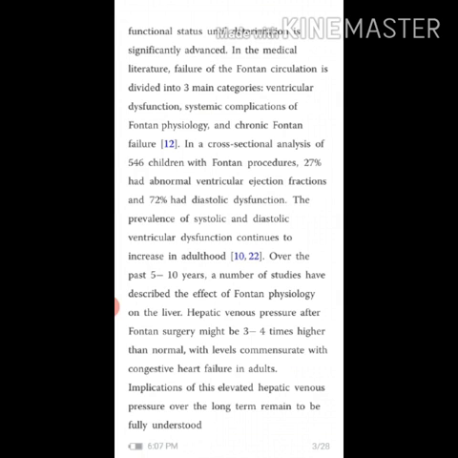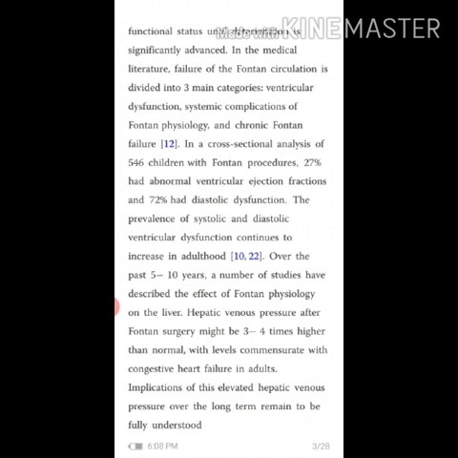deterioration is significantly advanced. In the medical literature, failure of the Fontan circulation is divided into three categories: ventricular dysfunction, systemic complications of Fontan physiology, and chronic Fontan failure. In a cross-sectional analysis of 546 children with Fontan procedures, 27% had abnormal ventricular ejection fractions and 72% had diastolic dysfunctions. The prevalence of systolic and diastolic ventricular dysfunctions continues to decrease in adulthood.